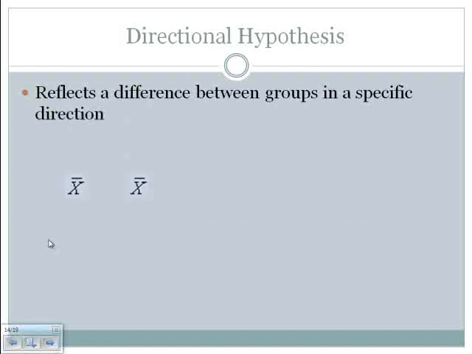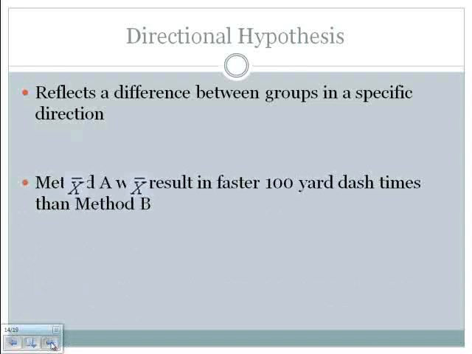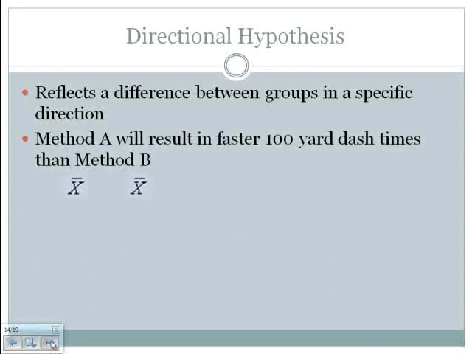Let's look at a directional hypothesis. A directional hypothesis reflects a difference between the groups, but in a specific direction. So here is an example of a directional alternative hypothesis in words. Method A will result in faster 100-yard dash times when compared to method B.